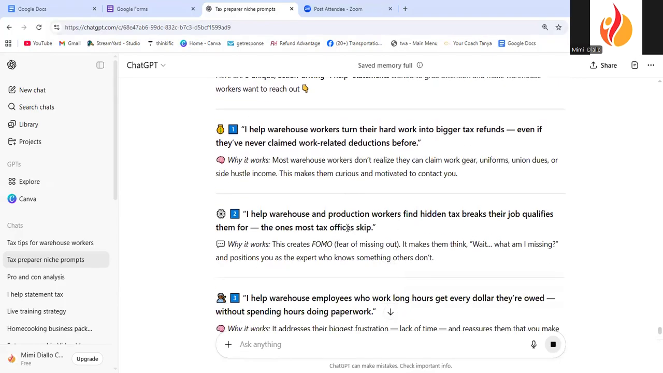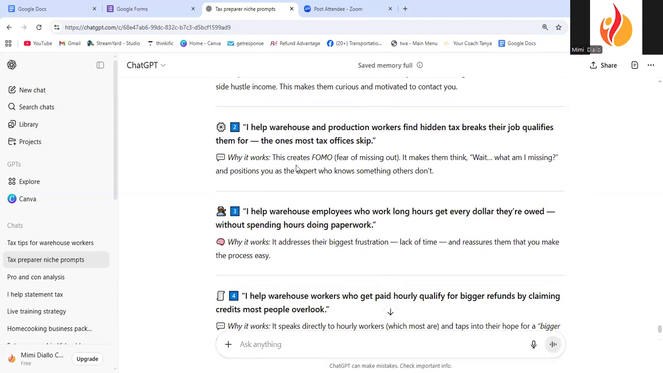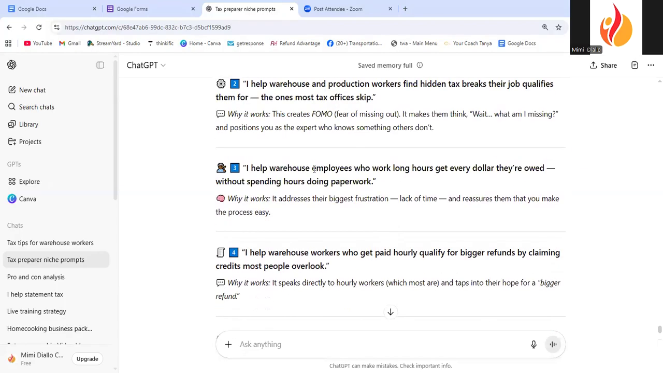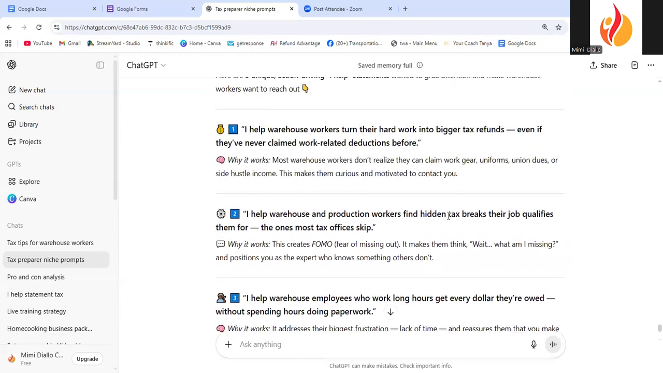I like this one already: even if they've never claimed work-related deductions. And it says why. I help warehouse and production workers find hidden tax breaks they qualify for, the ones most tax offices miss. I help warehouse employees who work long hours get every dollar they're owed without spending hours doing paperwork. I like those, so we're going to use those.